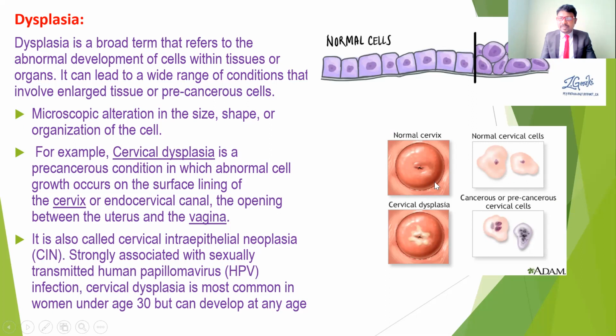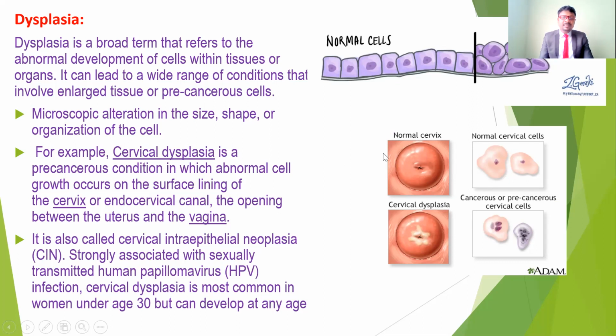If you observe the normal cervix, it is located between the uterus and the vagina. The opening part of the uterus is called the cervix. It is the connection in the space between the vagina and the uterus.